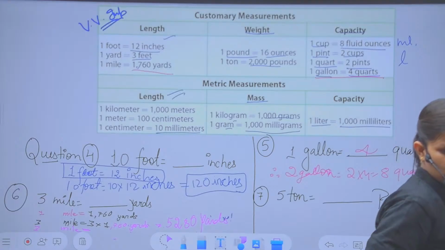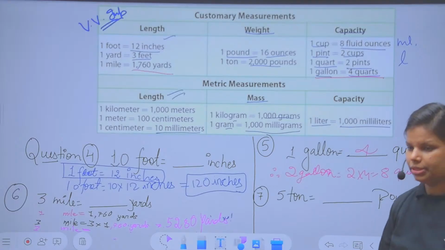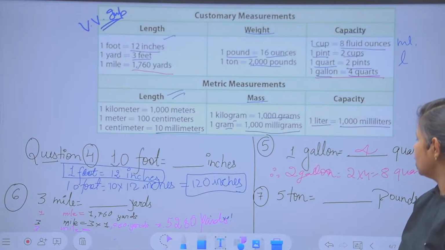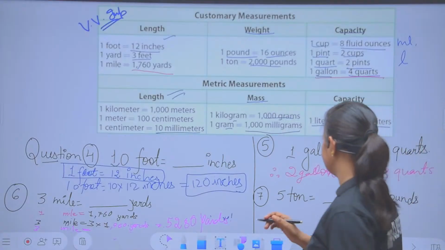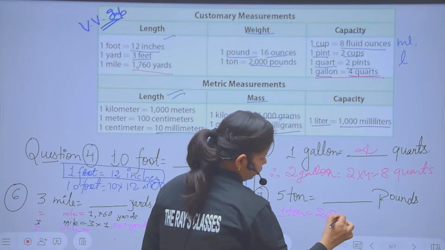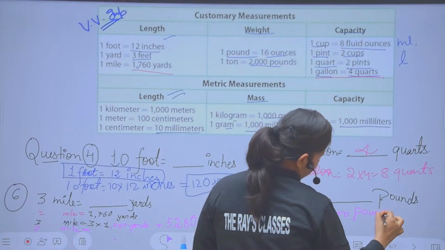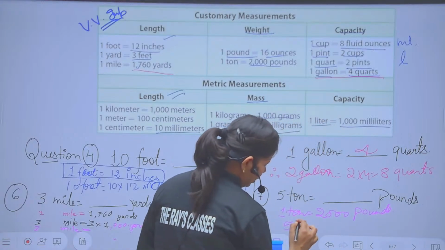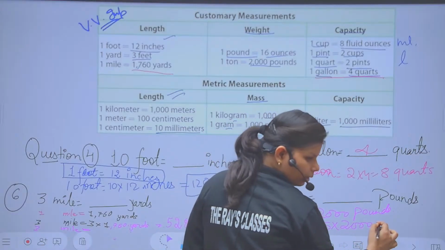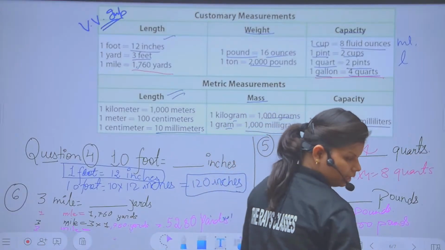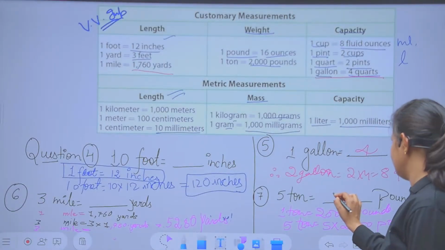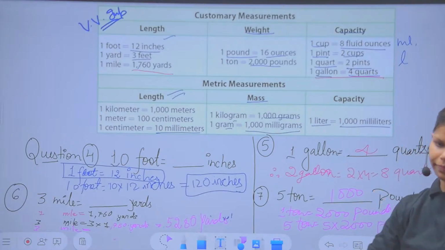Clear? Now I'll go with a quick recap of solving this problem. Here you have to solve. The question is given: 1 ton equal to 2000 pounds. So here we simply have to mention 1 ton equal to 2000 pounds. So how many pounds is 5 tons equal to? 5 multiplied by 2000 pounds. The answer will be how many thousand? Yes, the answer will be 10,000 pounds.